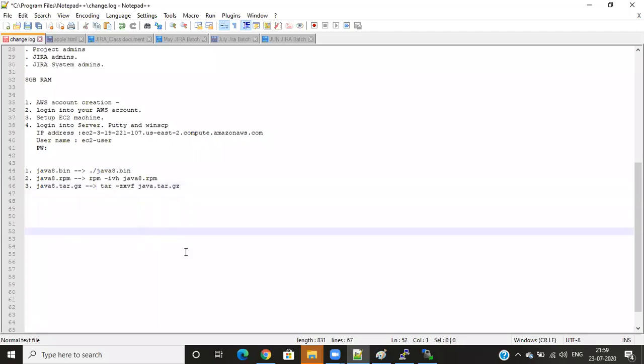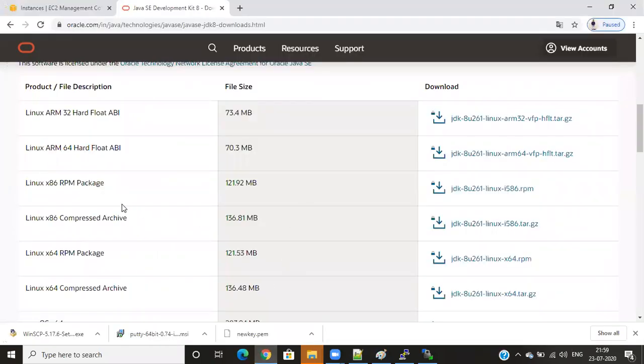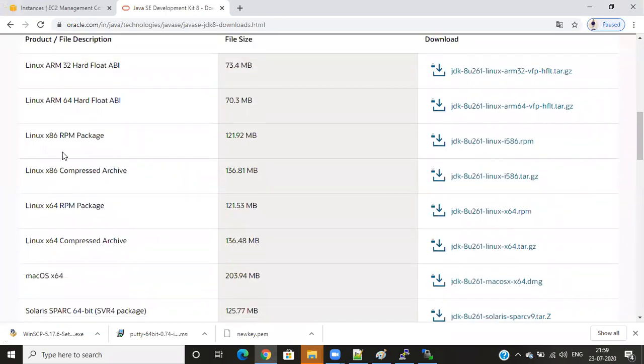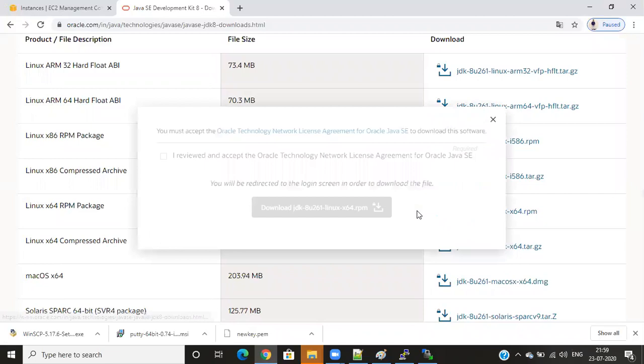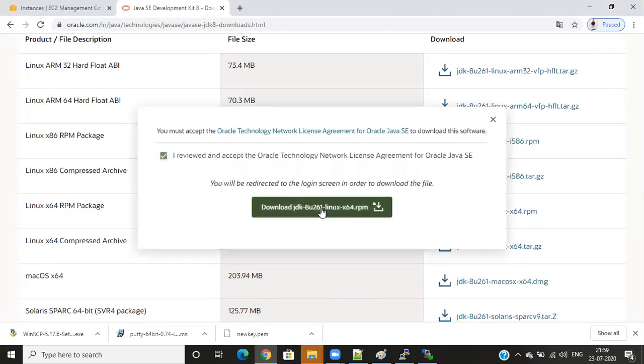Suppose we go with the RPM package. This is Linux 32 and 64 RPM. Linux 64 RPM package, this one is the x86. Mine is the 64, so I'll go with this download. Accept it. Click on download.